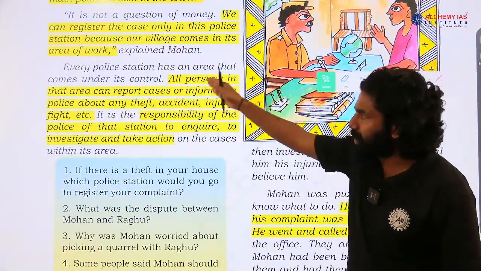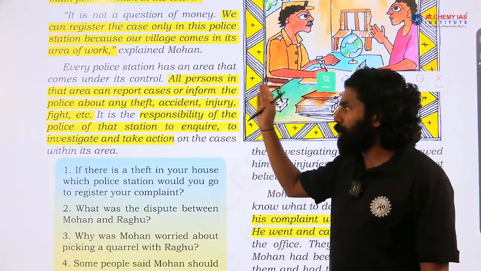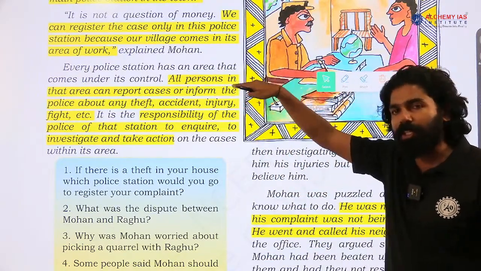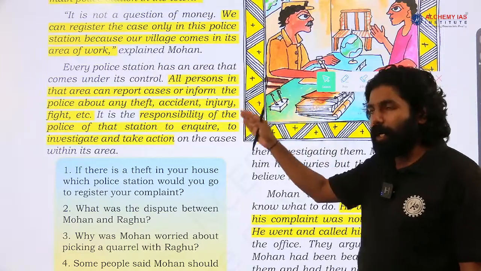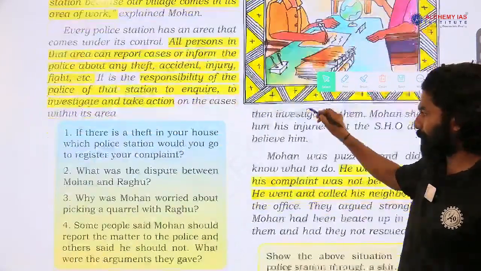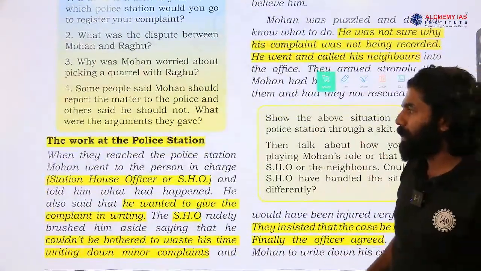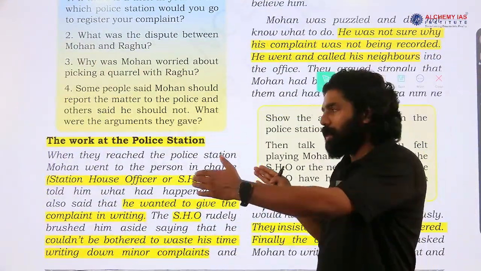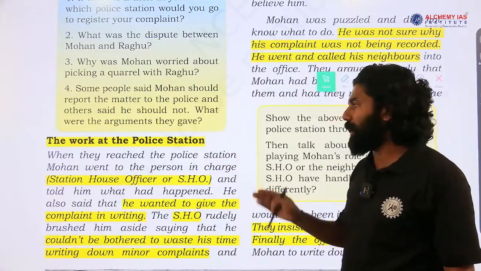So, with this example they are trying to describe that there is a police station in a village area to ensure the maintenance of law and order. Next, we will move on to the next one. The work at the police station, how the police station will work in a rural area.